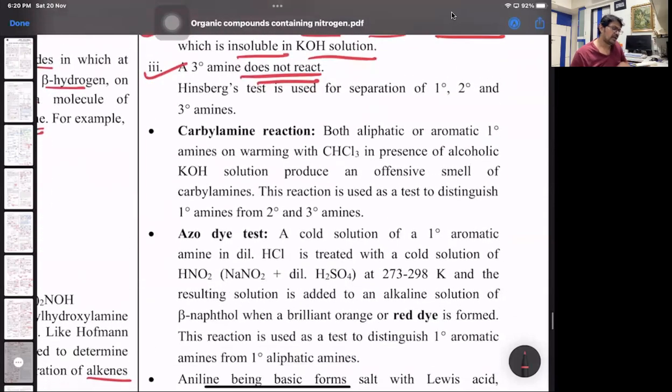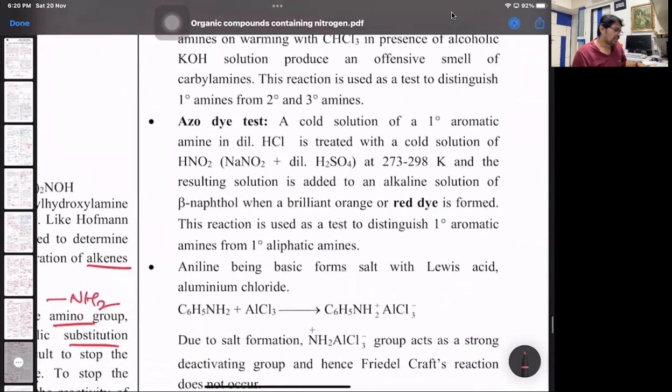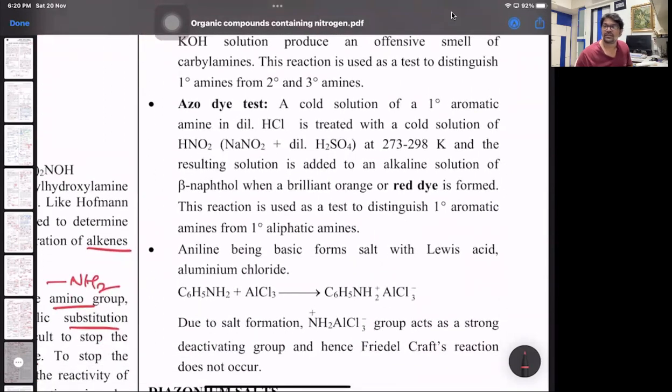We've also spoken about carbylamines. Carbylamine test is mainly given only by 1 degree amine, not by 2 degree and 3 degree amines. Then the azo dye test. This is the confirmatory test in the laboratory to detect primary amines, with beta naphthol. Cold solution of 1 degree amine with HCl and NaNO2, that's at 0 to 5, and then adding alkaline solution of beta naphthol, a red dye is formed.